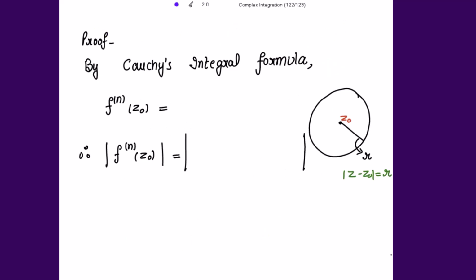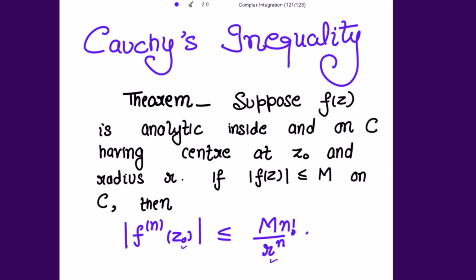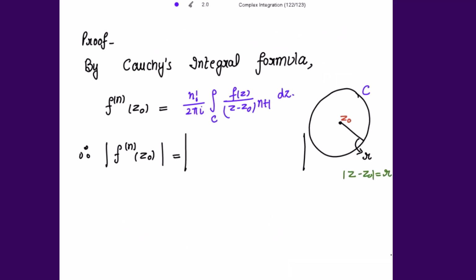This is the circle, |z - z0| = r, centered at z0, having the radius r, and your function is analytic inside and on the circle C. So by Cauchy's integral formula, we know that the nth derivative of the function at z0 is equal to n factorial divided by 2 pi i, integral over C of f(z) divided by (z - z0) to the power n plus 1 dz. Because in the result, I'm having the mod, so let's take mod on both the sides.